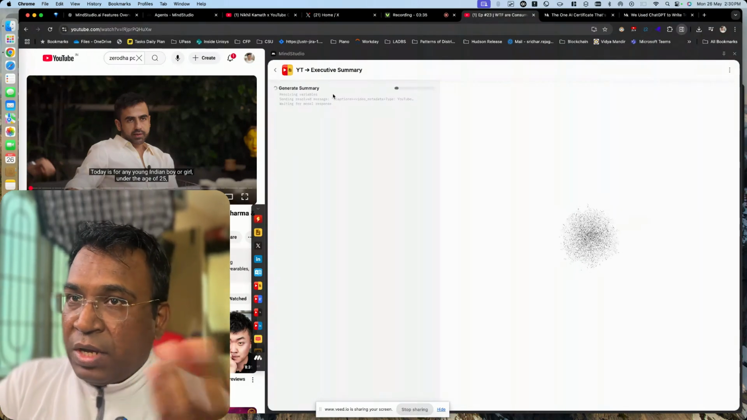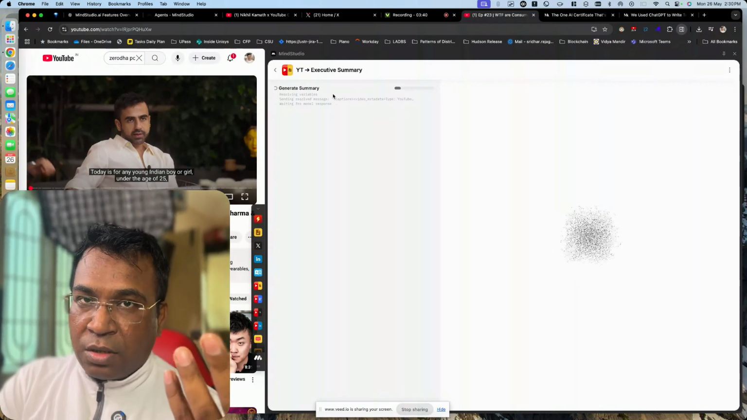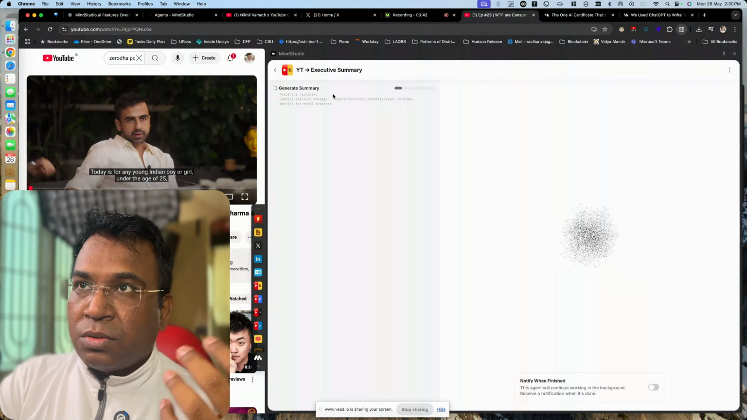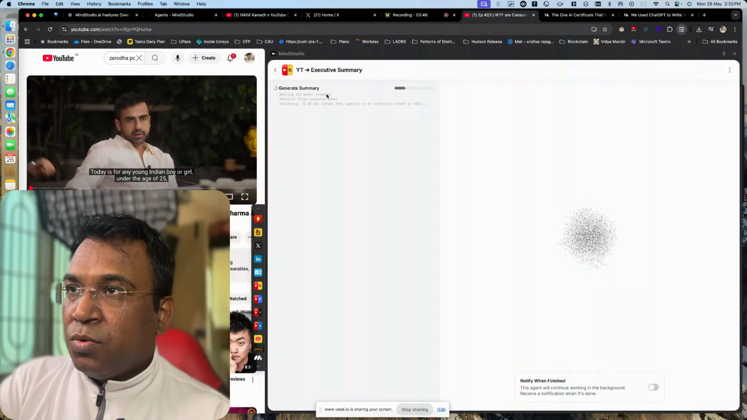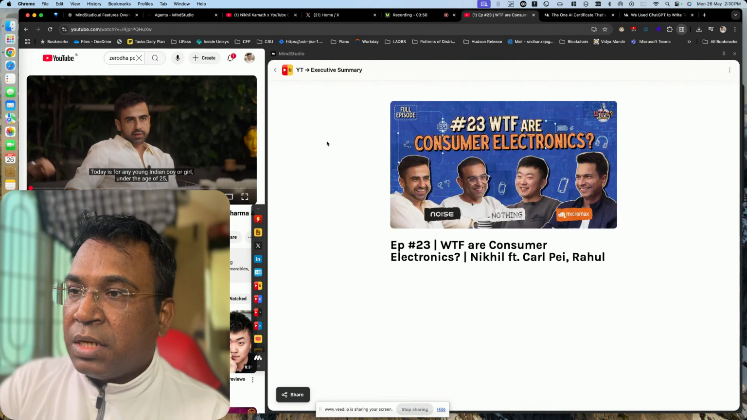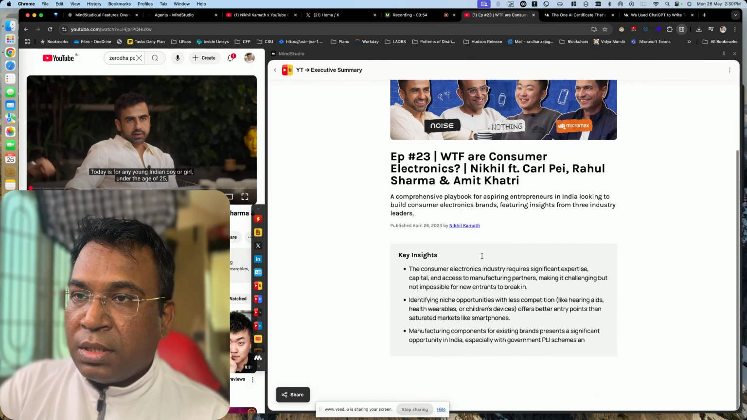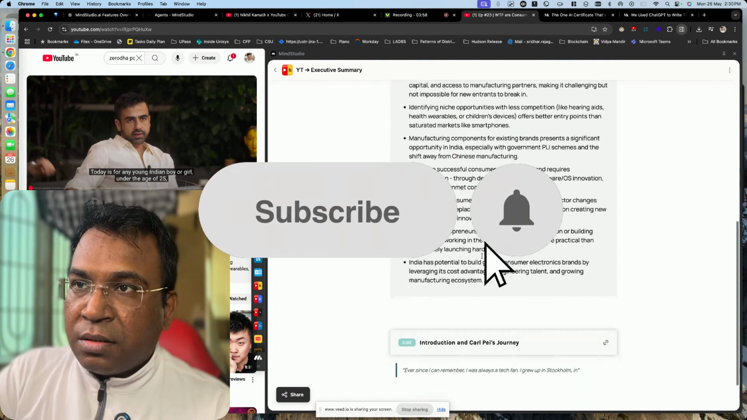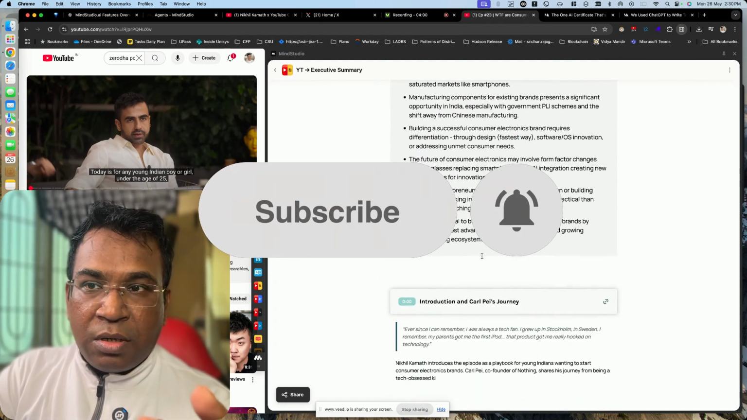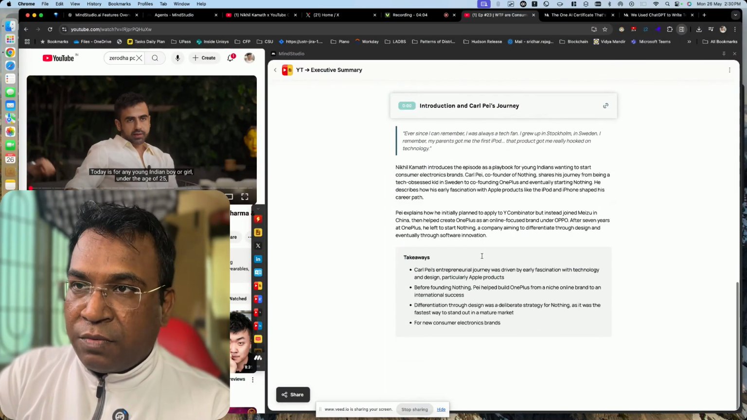Where can it be useful? It can be useful for students: if there are lectures, all that information can be recorded as plain text and they can analyze it. Now you can see it is generating a summary, specifying the key insights. You can also remix these agents and tune them according to your takeaways.